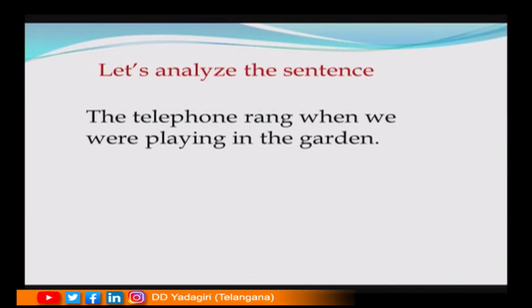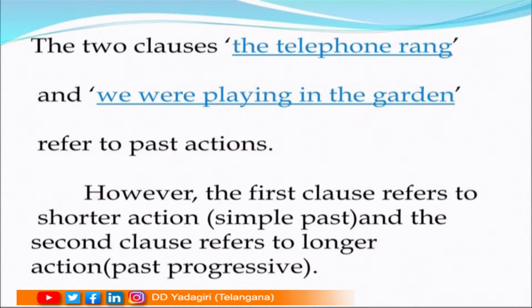Here is another sentence. The telephone rang when we were playing in the garden. The two clauses, the telephone rang and we were playing in the garden, refer to past actions. However, the first clause refers to a shorter action, which is in simple past tense, and the second clause refers to a longer action, or past progressive.